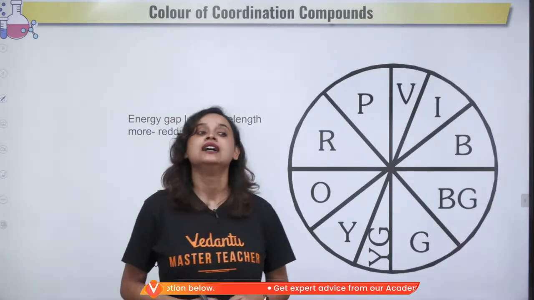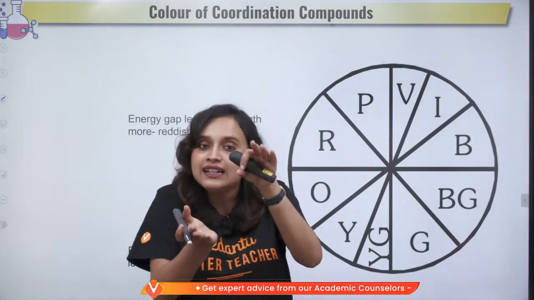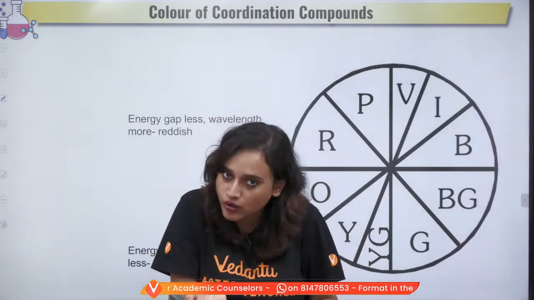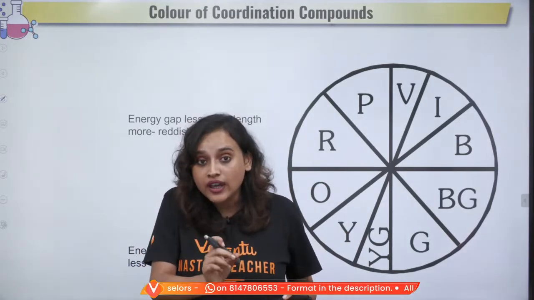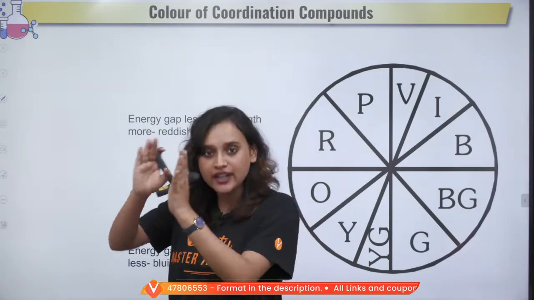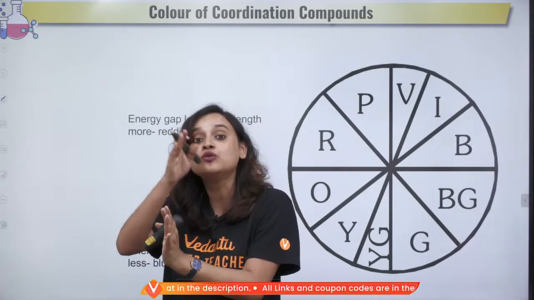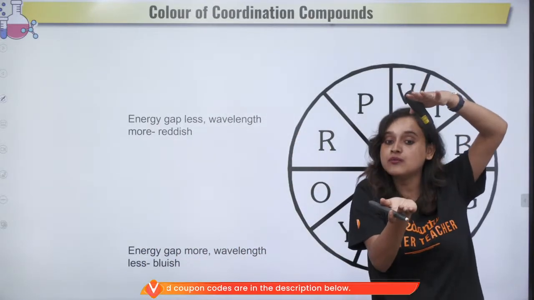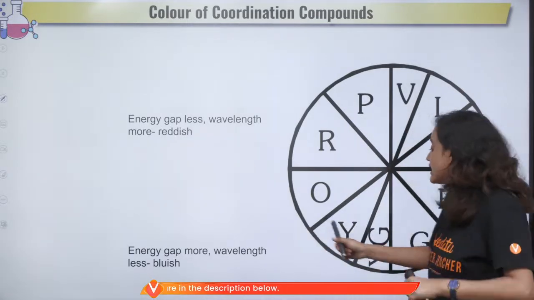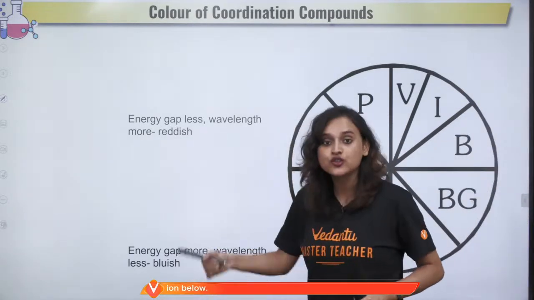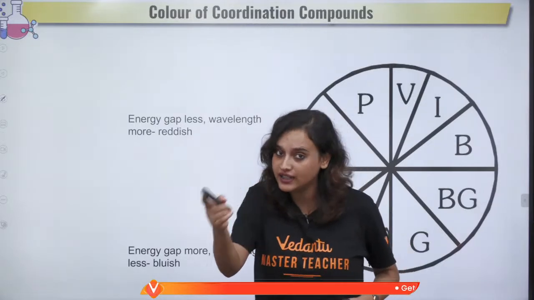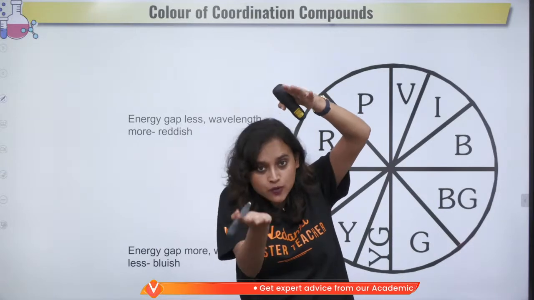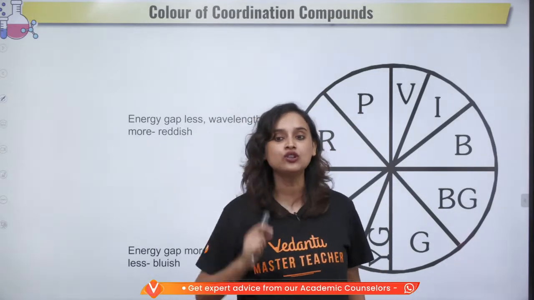See, if the energy gap is less, that means the splitting is less. If the splitting is less, then the wavelength is more. If the wavelength is more, then the shade of the coordination compound will be towards red. And if the splitting is more, if the energy gap is more, then the wavelength will be less, and that is why the color will be towards blue. So for a strong field ligand, the splitting is more, the energy gap is more, the wavelength is less, so it will be blue color.